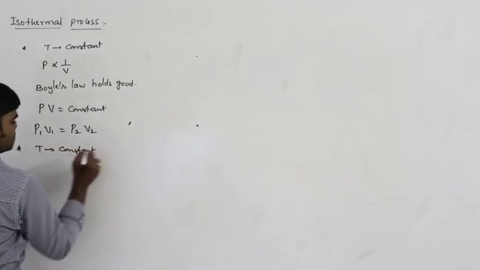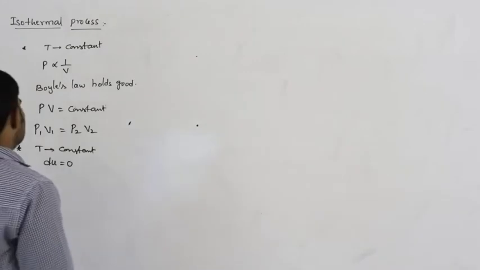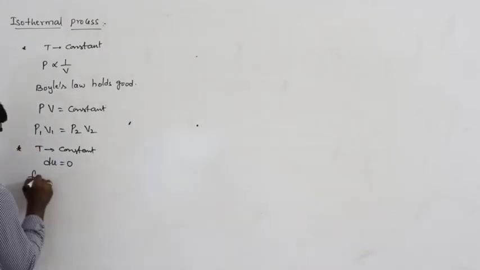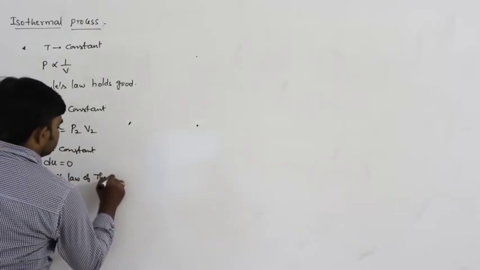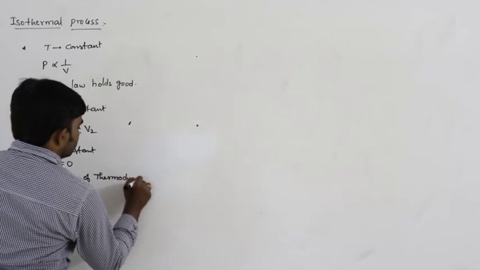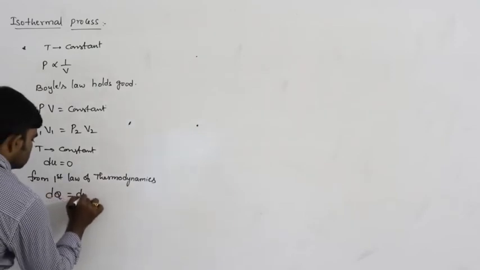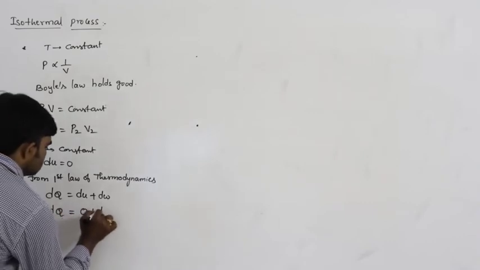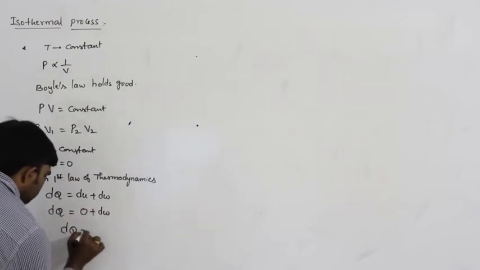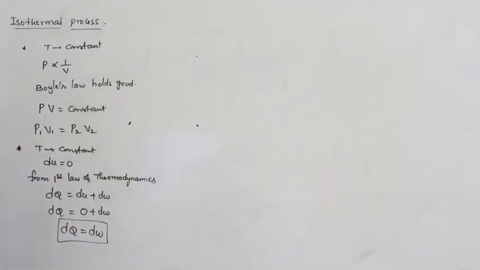If the temperature remains constant, the change in internal energy of the system must be 0. So from the first law of thermodynamics, dq is equal to du plus dw. Since du is 0, dq is equal to dw.